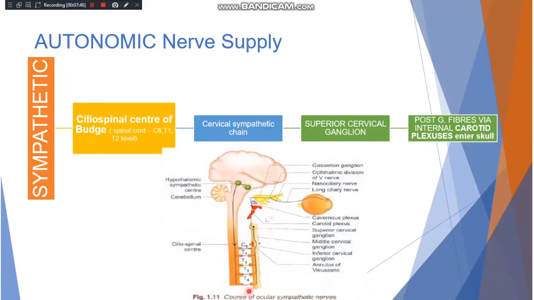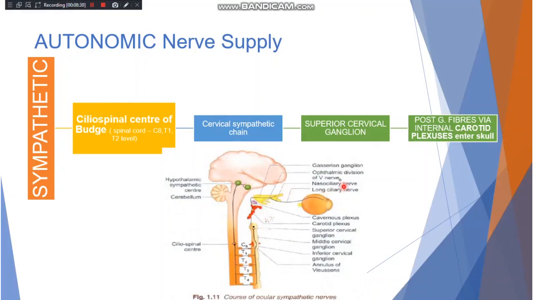Then through the cervical sympathetic chain, it goes to the superior cervical ganglion. Here where my pointer is showing you, this is your superior cervical ganglion, and after this it will relay here. Superior cervical ganglion is a sympathetic ganglion. So the preganglionic fibers arising from the ciliospinal center go to the cervical sympathetic chain and relay in the superior cervical ganglion, and then postganglionic fibers arise from this ganglion and, via the internal carotid plexus, if you can see this red thing, enter the skull to supply two things,